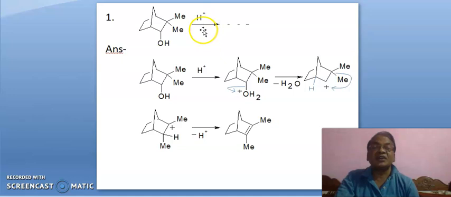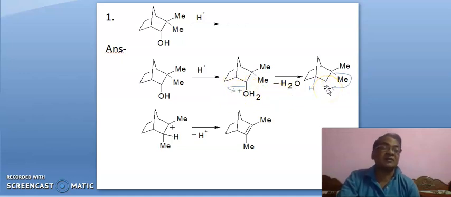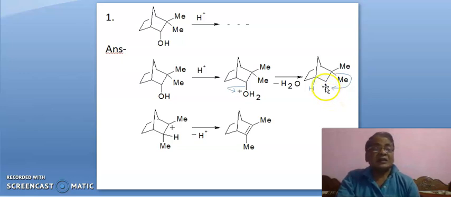When it is heated with acid, this OH group is protonated, leading to an oxonium ion, and it is a case of high instability because positive charge is present on the highly electronegative element oxygen. So this bond will break in this fashion, leading to positive charge here. Here there are two options of 1,2 shift. This hydrogen as hydride may take part in 1,2 shift, or this methyl as methyl carbanion can take part in 1,2 shift.